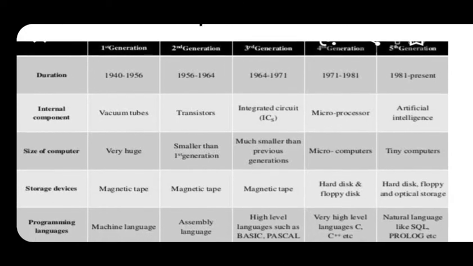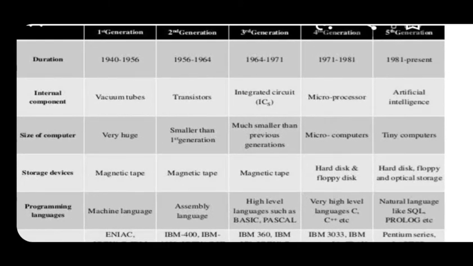Okay, so the fifth generation starts in 1981, and we are still under this fifth generation. The internal component is artificial intelligence. Nowadays we are using artificial intelligence, and the size of the computer is very small, that is, tiny computers. So mobile phones, tablets, laptops are the examples of fifth generation computers.